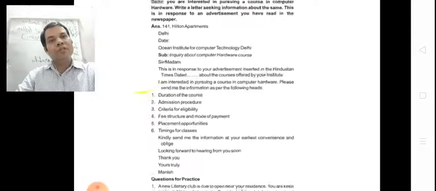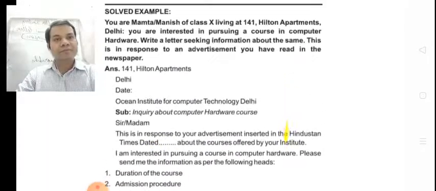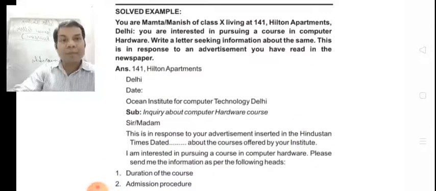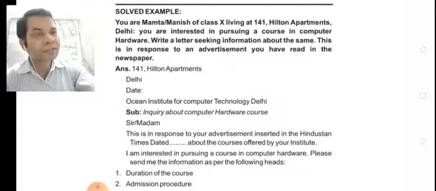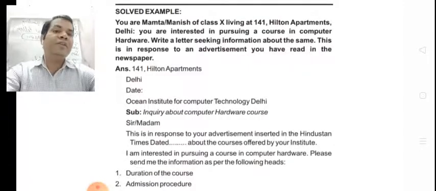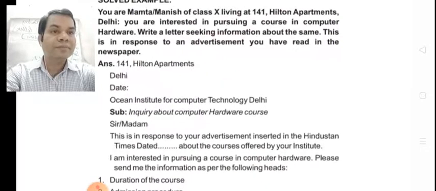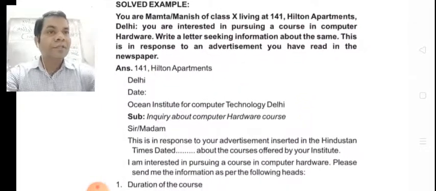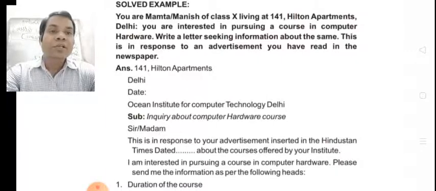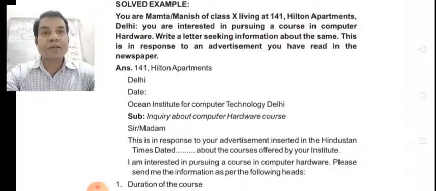Now let us go through a sample letter. You are Mamta Manish of class 11th, living at 141 Hilton Apartments, Delhi. You are interested in pursuing a course in computer hardware. Write a letter seeking information about the same. This is in response to an advertisement you have read in the newspaper.